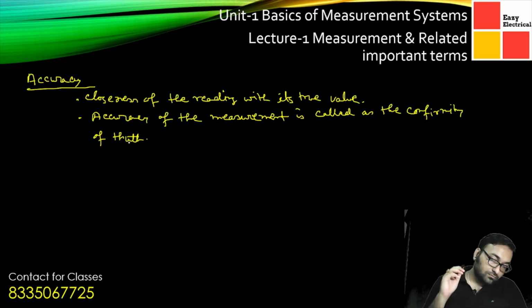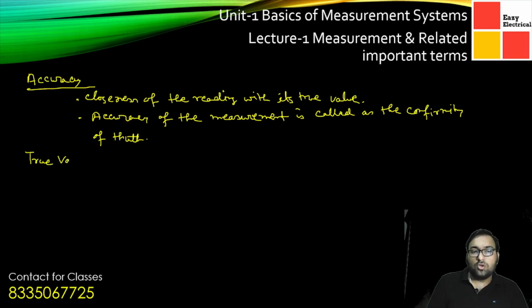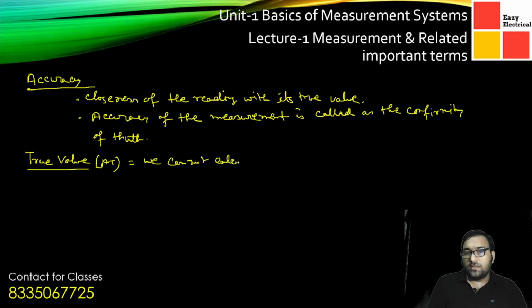What we have observed is that the true value we cannot calculate. Suppose we represent a true value to be 80, we cannot calculate it. That is the actual value.